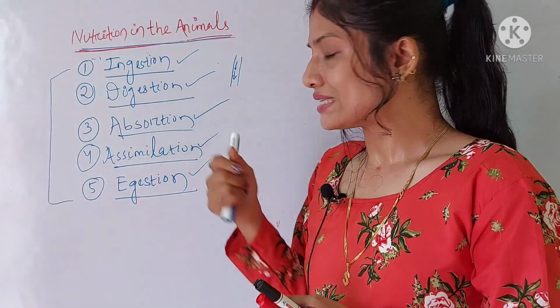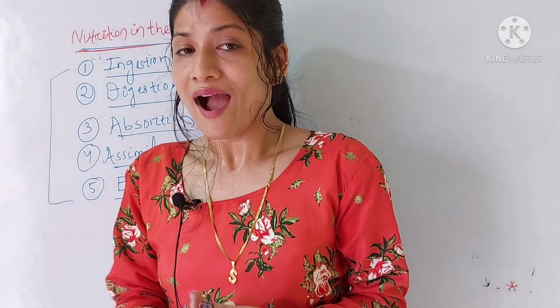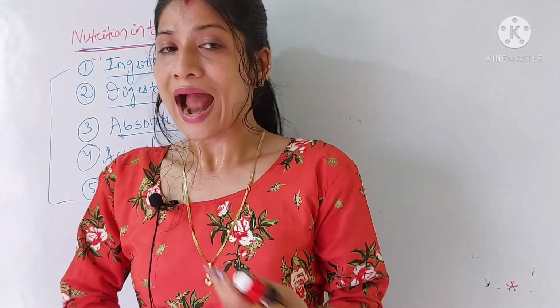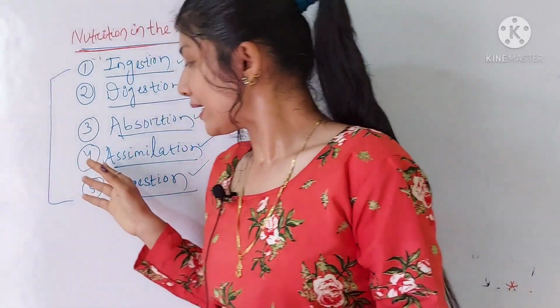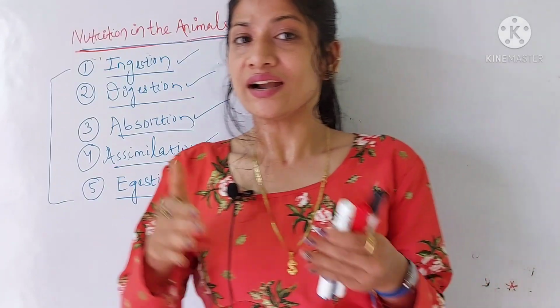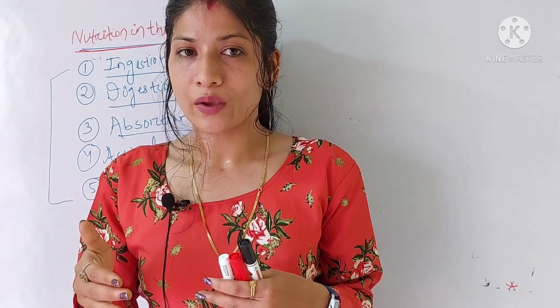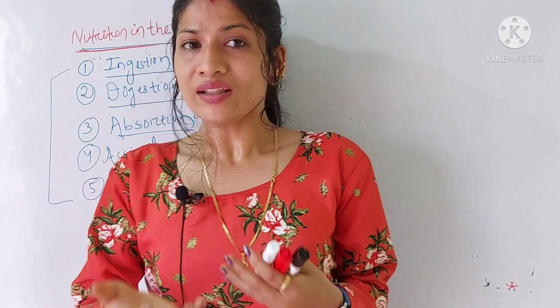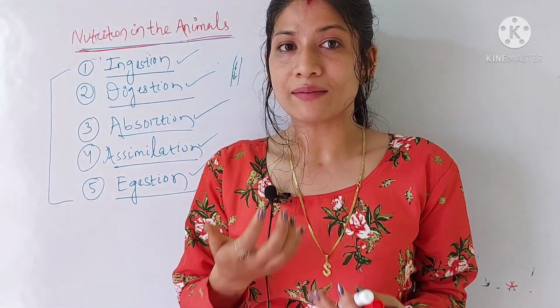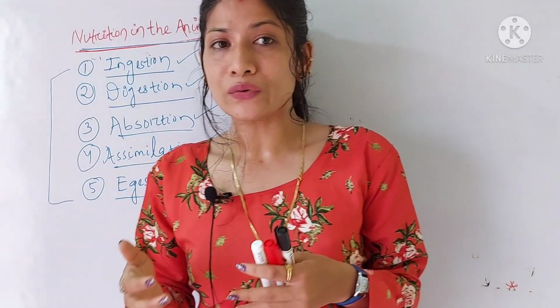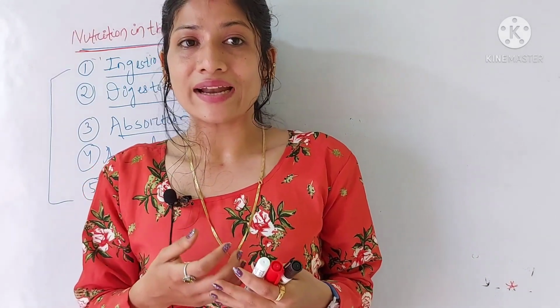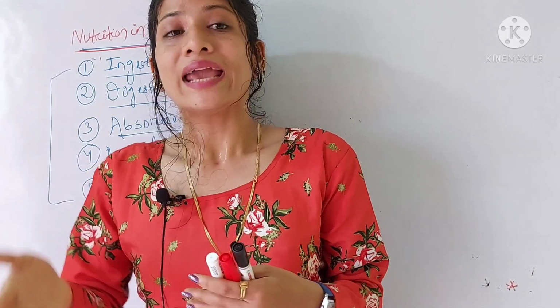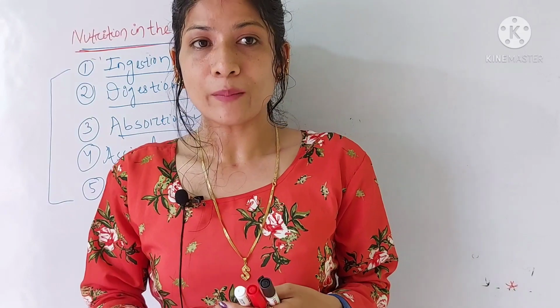Okay, the fourth one is assimilation. After the food is digested and absorbed, it enters into each and every cell of the body. After each cell receives the digested, absorbed food, it is able to do work. That means it gets energy, which helps in the growth and repair of the body.